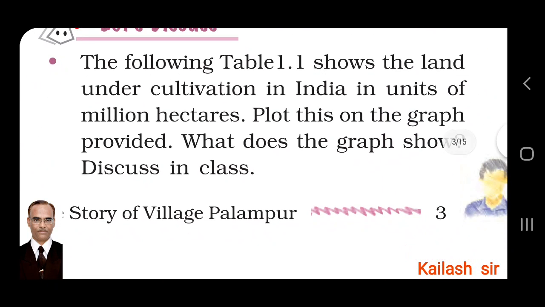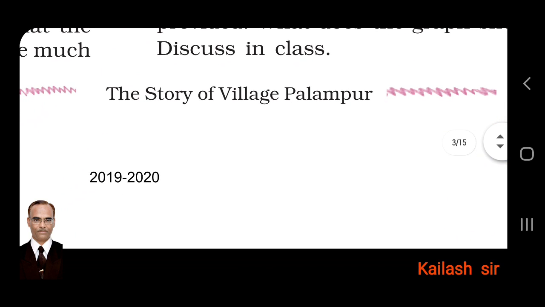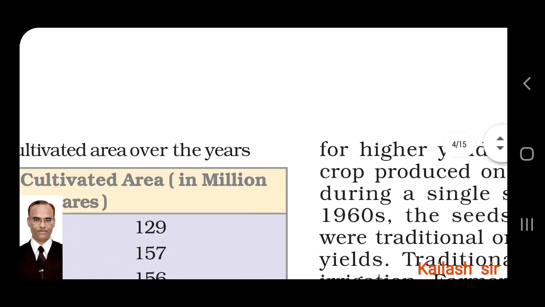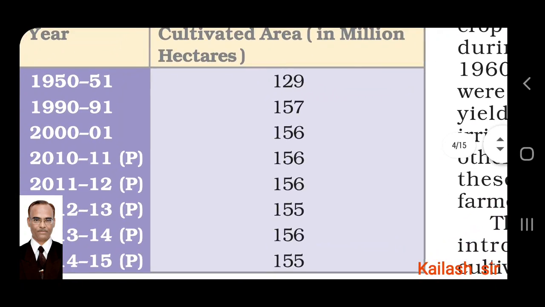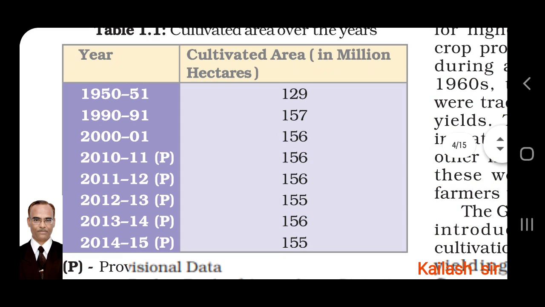The following Table 1.1 shows the land under cultivation in India in units of million hectares. Plot this on the graph provided. What does the graph show? Discuss in class. As you do graph work in maths, you have to prepare the chart, the table given, on the graph. Cultivated area over the years: year, then cultivated area in million hectares, it is given.